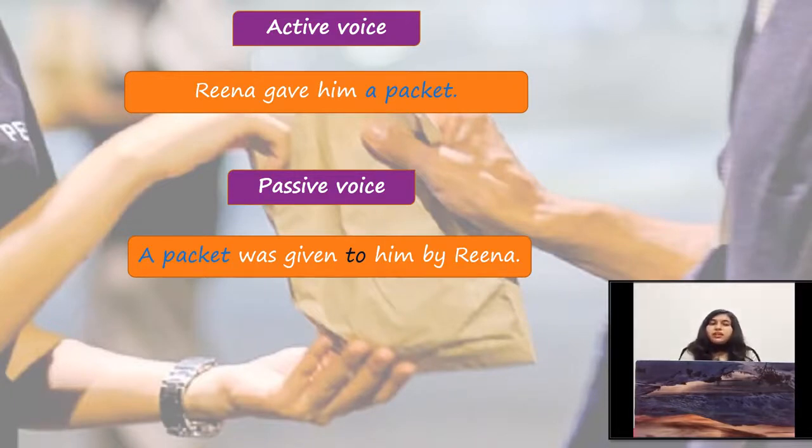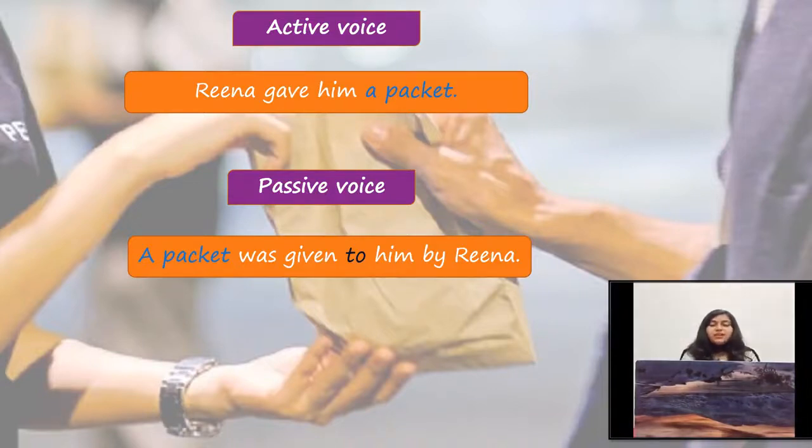After writing the indirect object, we will follow the rules as it is. Means we will write the preposition by, and after the preposition by, we will write the object. So as we have learned, when we change the sentence from active voice to passive voice, at that time the subject takes the place of the object.